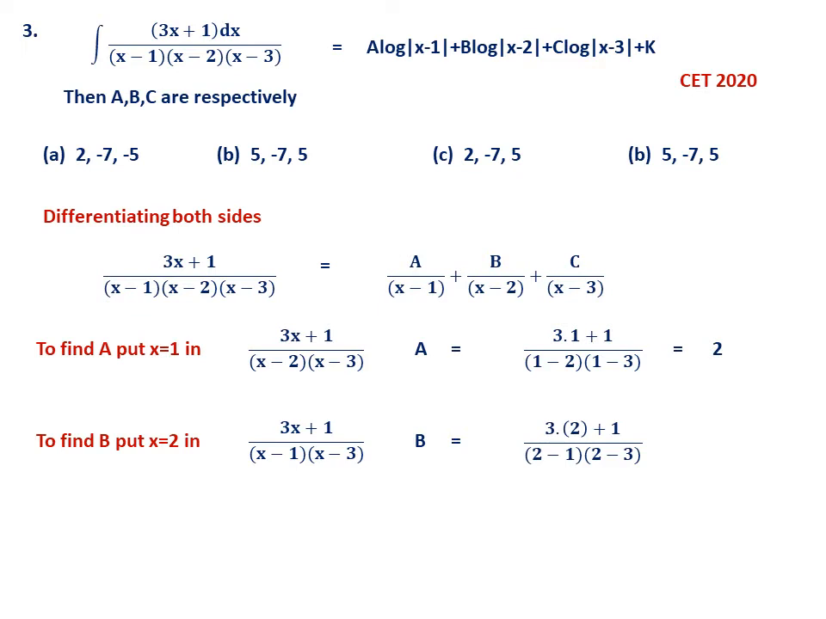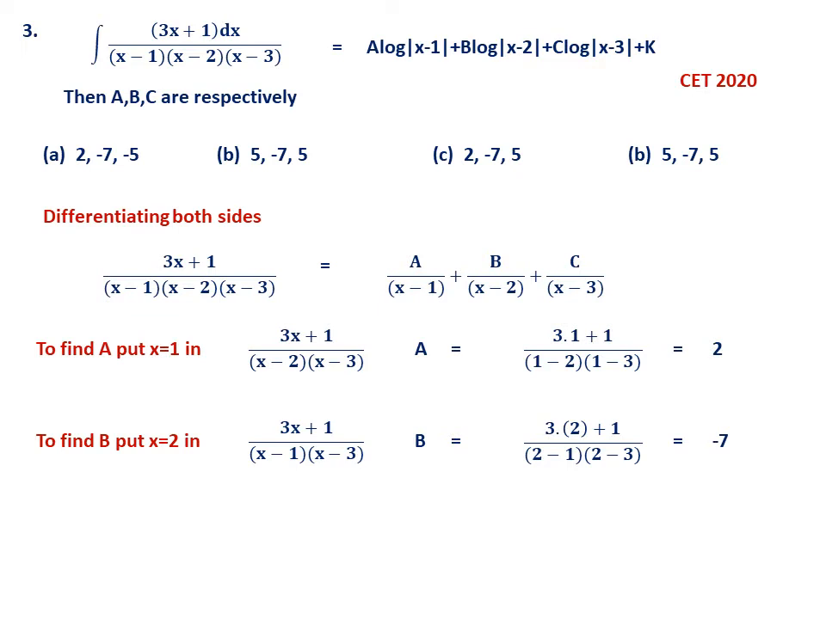Same thing: 3 into 2 plus 1 divided by 2 minus 1 into 2 minus 3. So when you simplify, you get minus 7. You can check it. 3 into 2, 6. 6 plus 1 is 7. Below it is 1, and the other one is minus 1. So it is minus 7. So the first one is 2, the second one is minus 7.